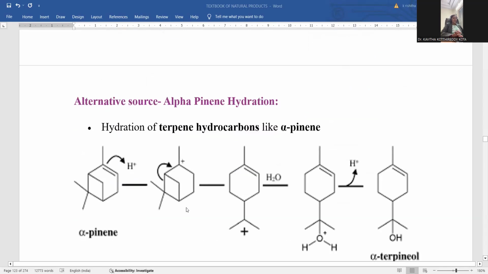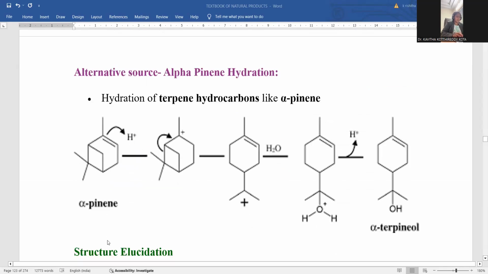Later on, an alternative source of alpha terpineol: alpha pinene hydration, right? Alpha pinene hydration is another methodology for this alpha terpineol, where you take alpha pinene. This is another terpene compound only. It is protonated. Whenever protonation takes place, the double bond being unsaturated, when one of the carbons is protonated, the other carbon obviously experiences a positive charge, a carbocation. In order to satisfy this carbocation, what is happening? This bond will be cleaved, being a bicyclic ring system.